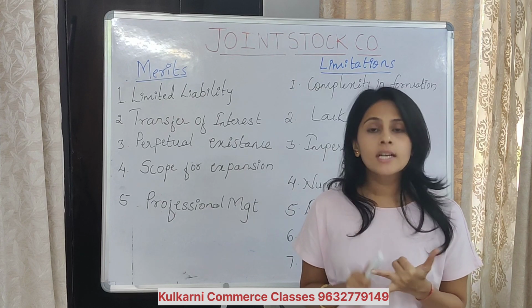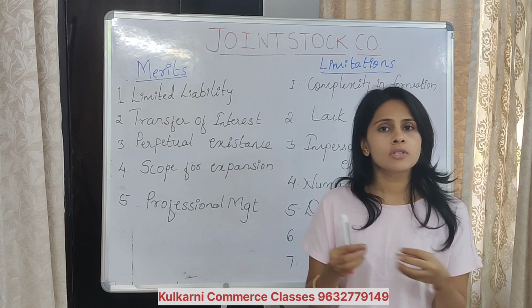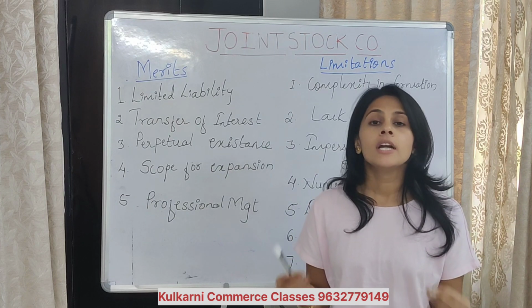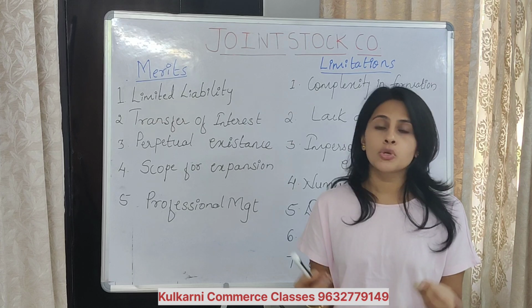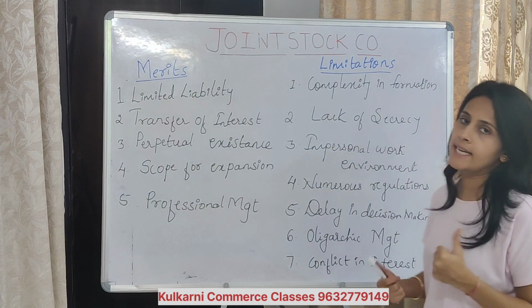On the other hand, there is a voting process by shareholders. All these processes are involved, so numerous formalities are there. So the decision is also delayed in joint stock companies. The next point is delay in decision.